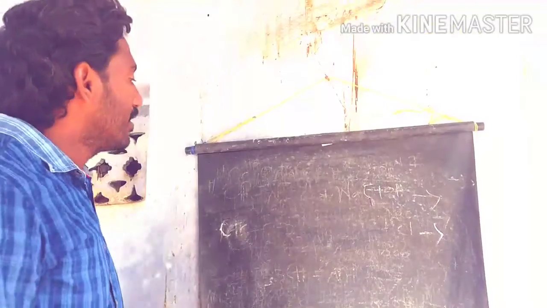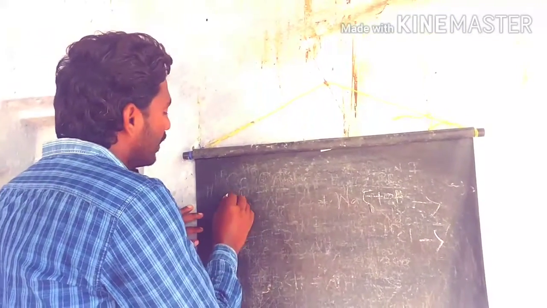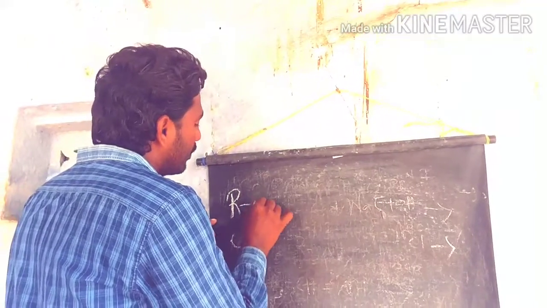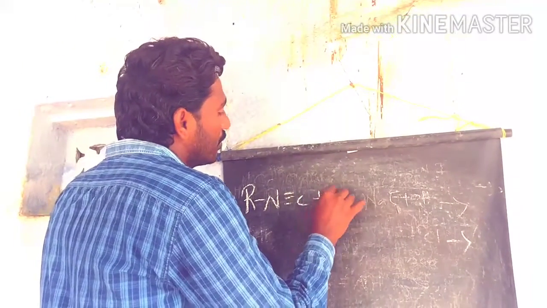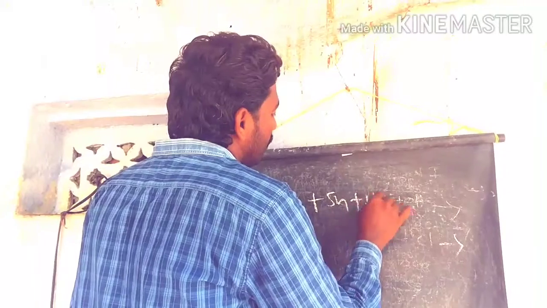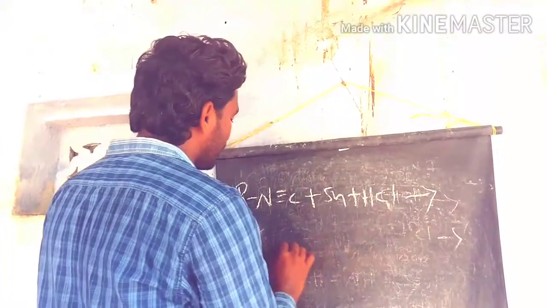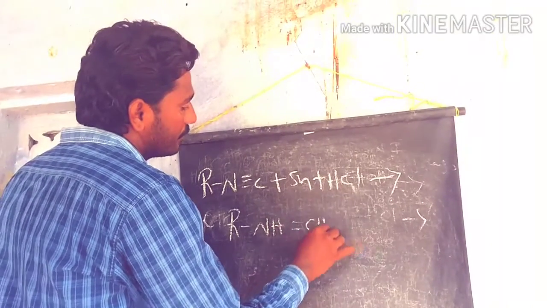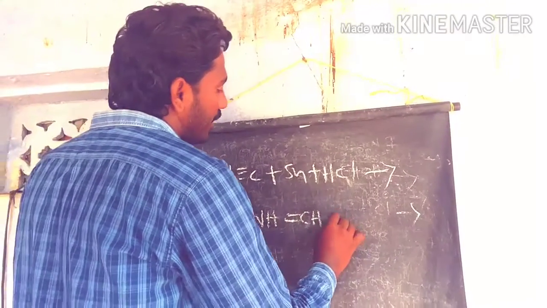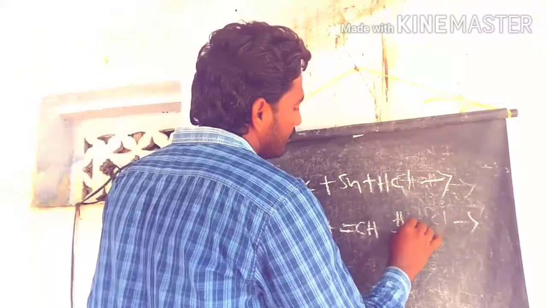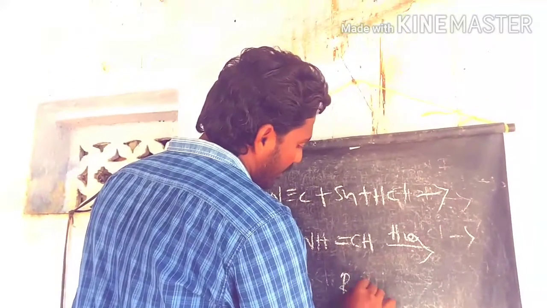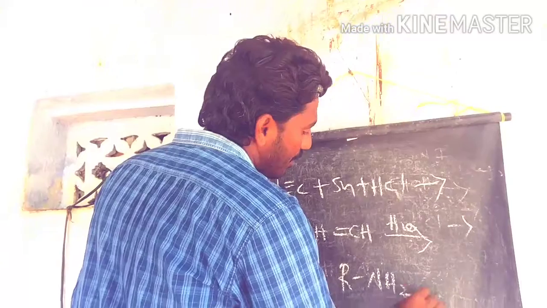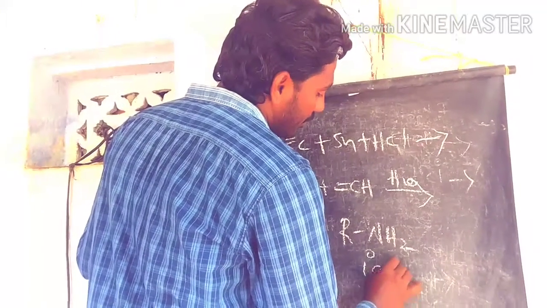Now for isocyanides in this partial reduction process, this is the intermediate we get. After hydrolysis of this intermediate, we get primary amines as the product.